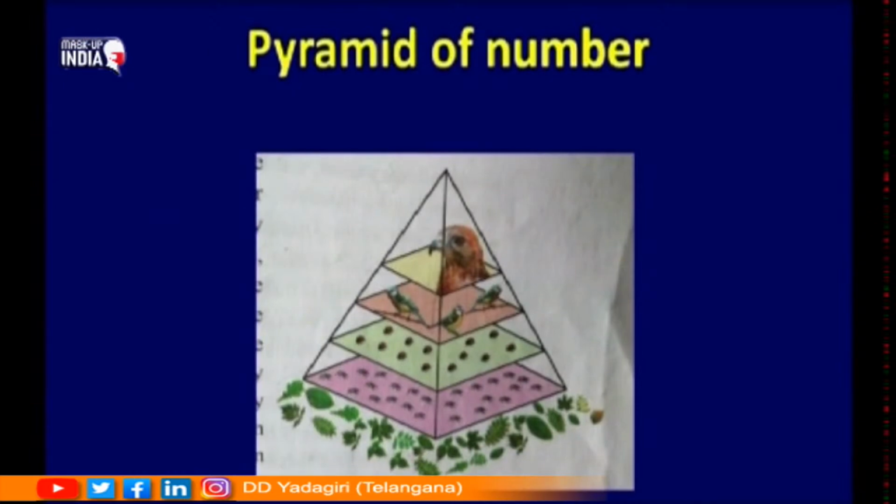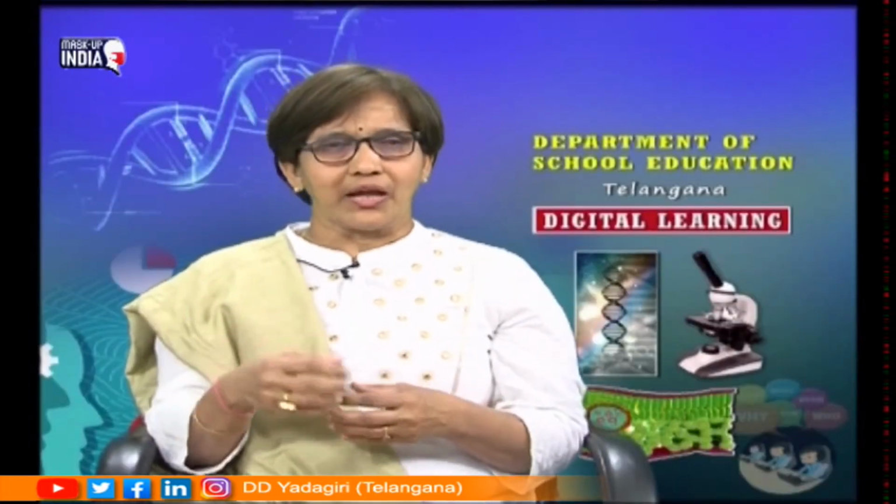At the base, as I mentioned, we have all plants. See, when I am saying producers, we do not mean just the grass or the leaves. Any plant product which is eaten by any animal, all that comes under producers only, because the fruit which is eaten by a monkey, where is the fruit coming from? From plants. Squirrels love to eat nuts, which come from plants. So, we place all the plants and their products under producers. So, producers are at the base level.